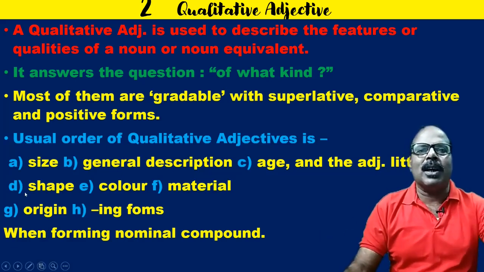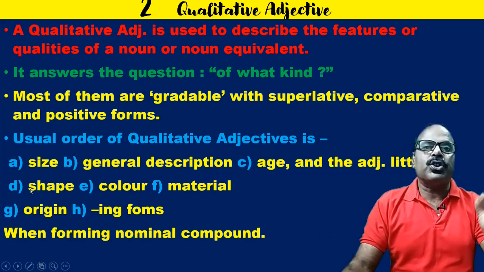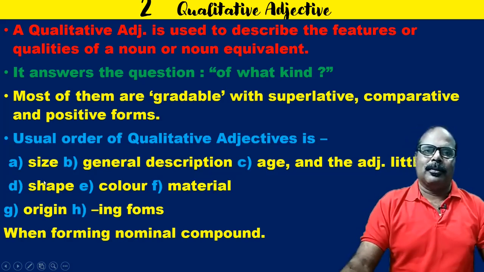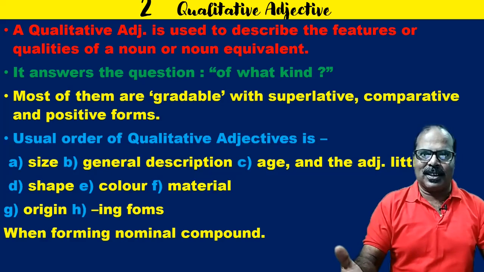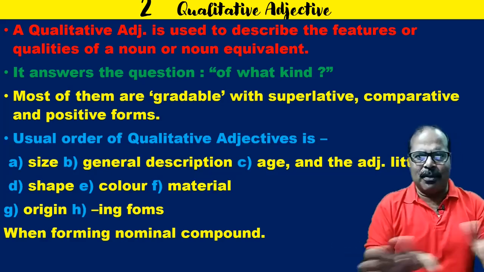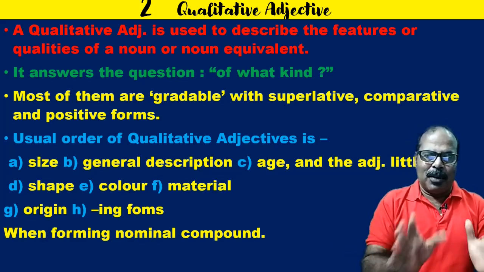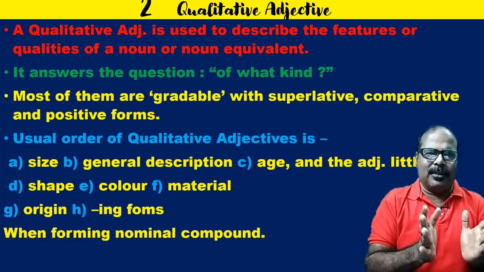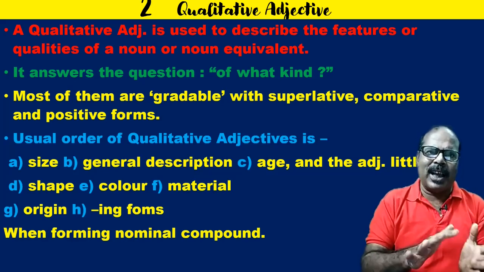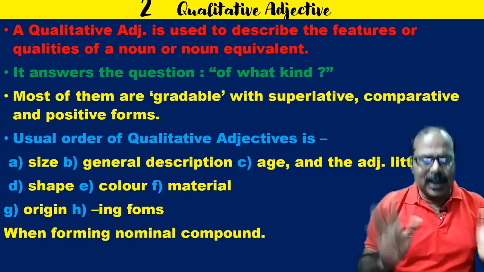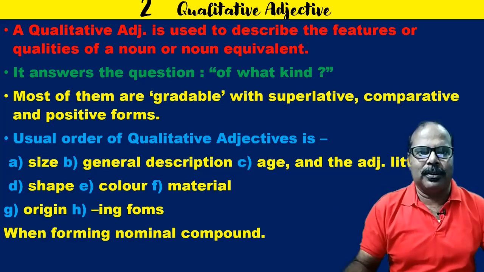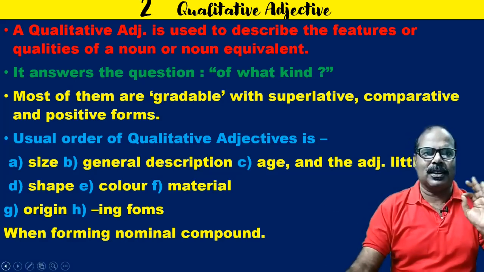So all these are qualitative adjectives. Now, how should we use them? We should follow an order. But sometimes, for the sake of emphasis, we can change the order. It doesn't matter. Try to follow this order, and if you want to change, you can do it for the sake of emphasis.